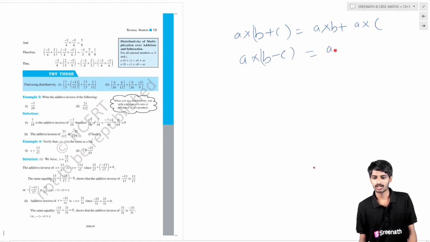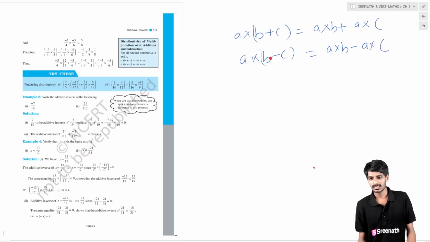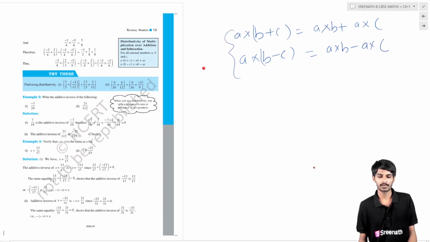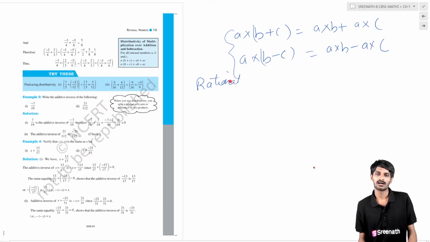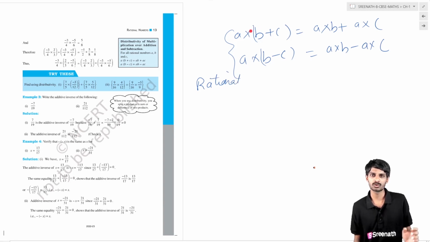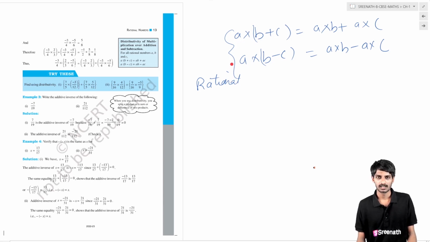Also a cross (b minus c) equals a cross b minus a cross c. This is the distributive property of multiplication over addition and subtraction. This is valid for whole numbers. Now our aim is to check it for rational numbers. Thus rational numbers follow this distributive property of multiplication over addition.